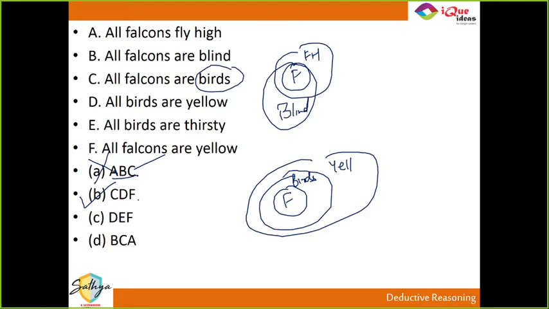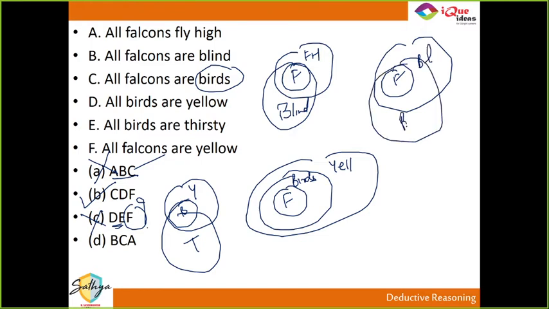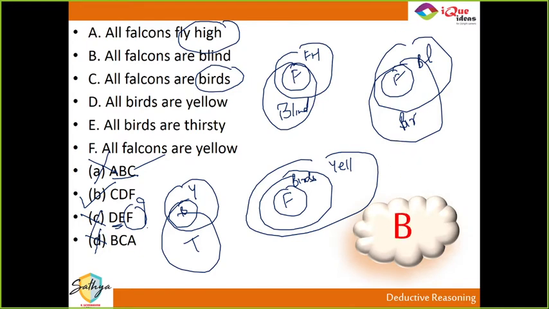But let's check C and D once. D says all birds are yellow. E says all birds are thirsty. F says all falcons. Brother, when falcon is not in the first two, where did falcon come from in the conclusion? C is not my answer. And fourth one, B, C, A. B says all falcons are blind. C says all falcons are birds. Where did fly high come from in the conclusion? Right? So D is also not my answer. So definitely answer B. Did you get this?